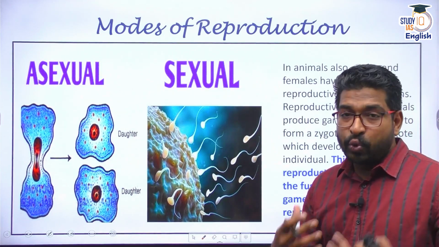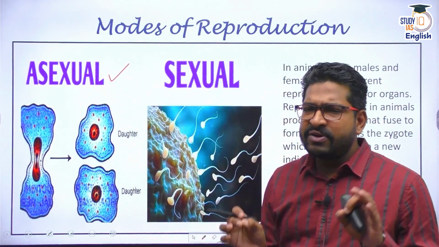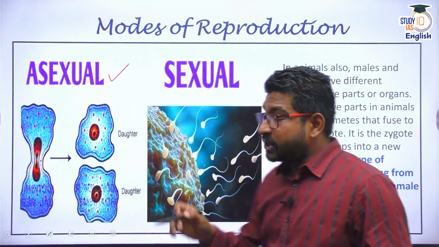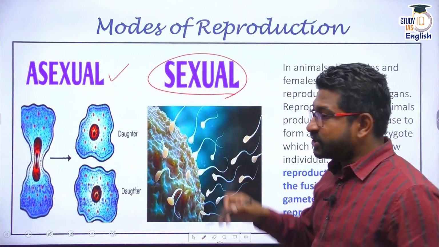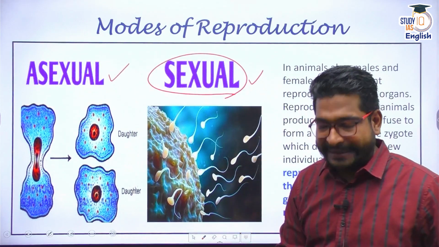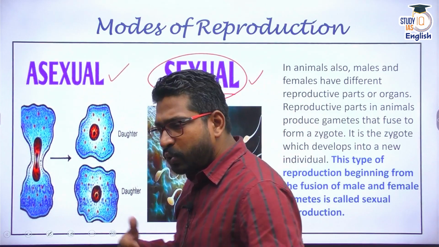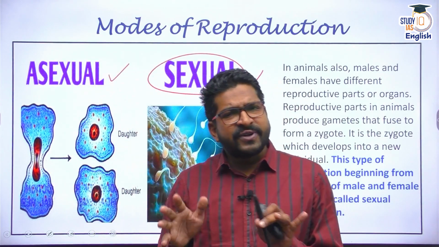We have two kinds. One is asexual reproduction. A little bit of this idea we have already gotten when we spoke about microorganisms. The other is sexual reproduction. The prime objective of today's discussion is to understand this more clearly, although we'll talk about asexual as well at the end of the discussion. What is the difference between these two?